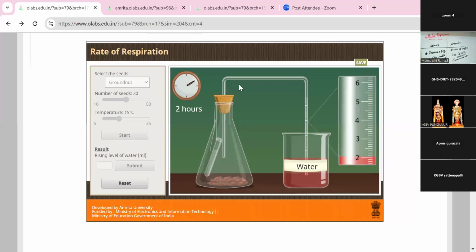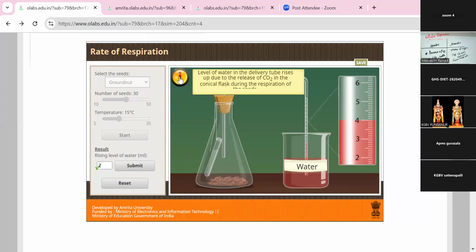The process starts, the basic level is 2. After 2 hours, this process is going on in this area, so the level also increased. Yes, look at the scale. Just only 2 points is increased on the scale because the temperature level is low compared to the others before. So the result is 2 only. Yes, this is the right result.